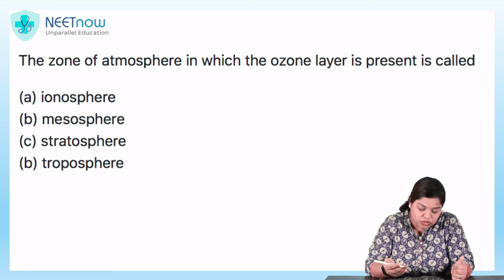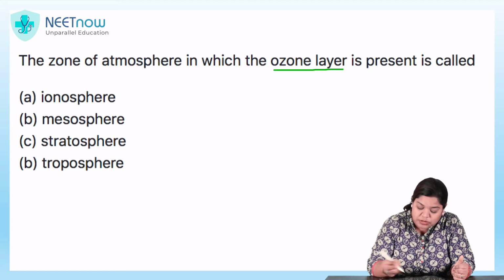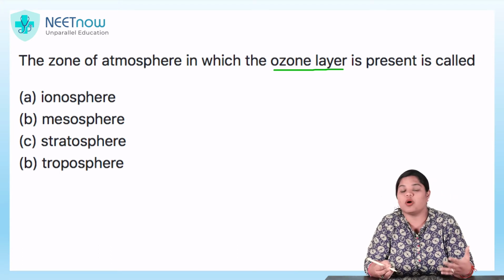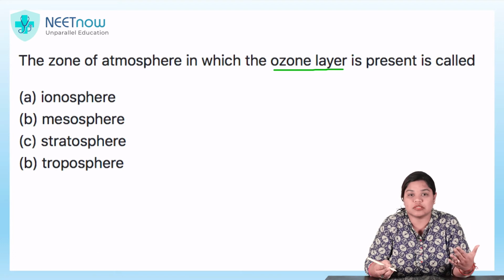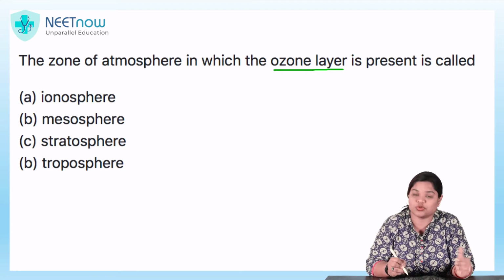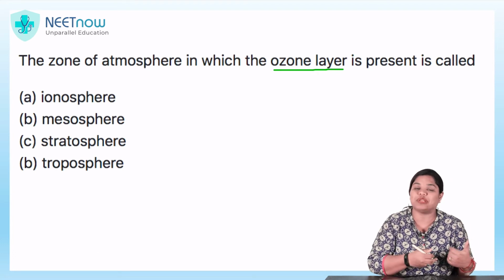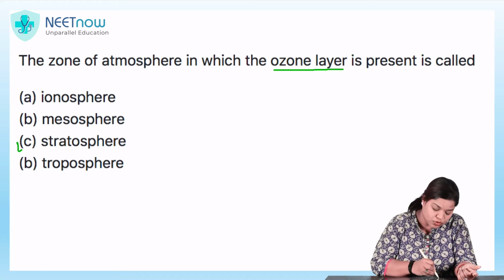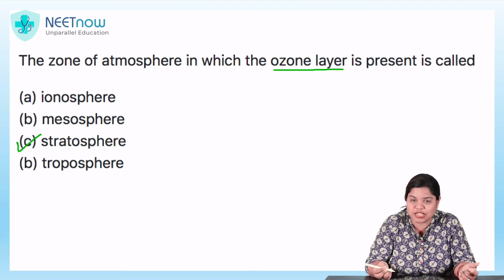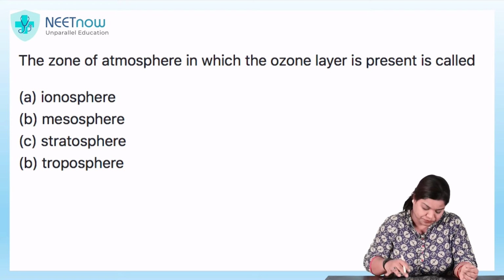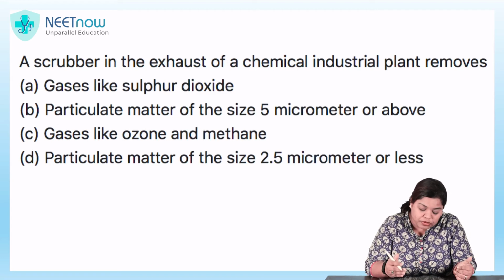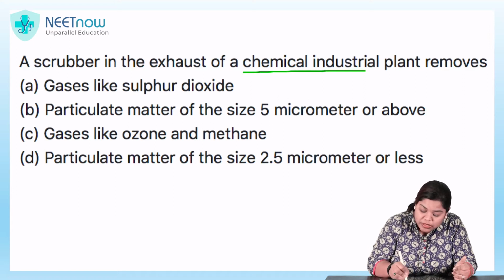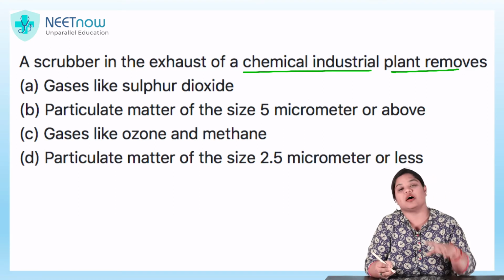The zone of atmosphere in which the ozone layer is present is called. What is the zone wherein ozone layer is present? We have seen in previous questions that zone is stratosphere. So, stratosphere, option C is your correct answer. A scrubber in the exhaust of a chemical industrial plant removes.